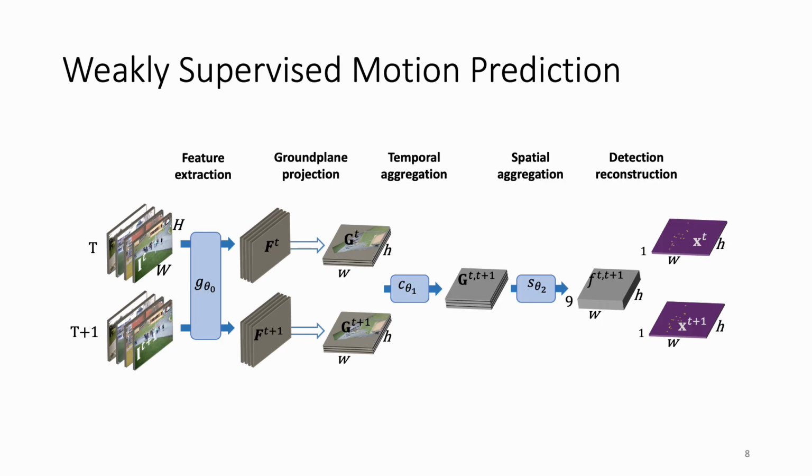Here we show our full motion prediction model. It takes a pair of multi-view inputs. It extracts features separately for each view and time step before projecting the features into the common ground plane. After that, those features are temporally and spatially aggregated to generate the human flow between the time steps. From this flow, detections at both time steps are reconstructed, which allows us to predict motion without the need of expensive identity annotation.